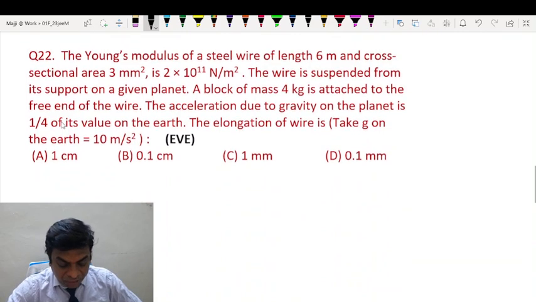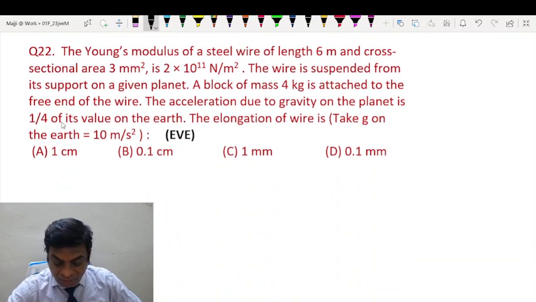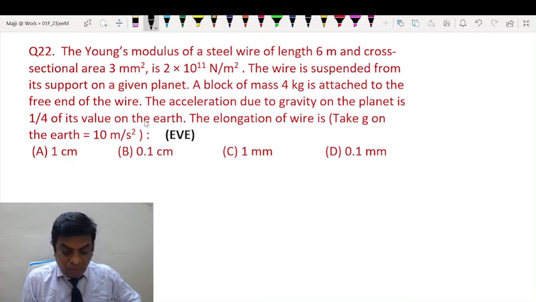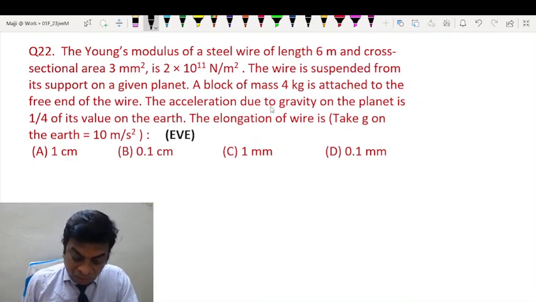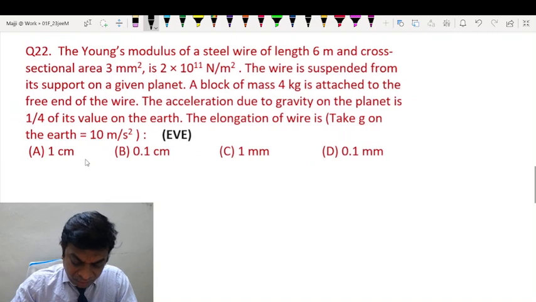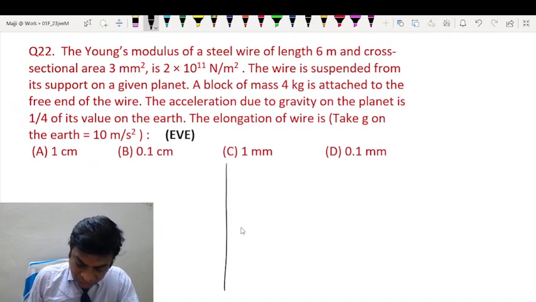Then coming to the next question: the Young's modulus of a steel wire of length 6 meter and cross-section area this much is this one. The wire is suspended from its support on a given planet. A block of mass 4 kg is attached to the free end of the wire. The acceleration due to gravity on the planet is this. This is a simple formula-based question, students. Just draw a simple diagram.